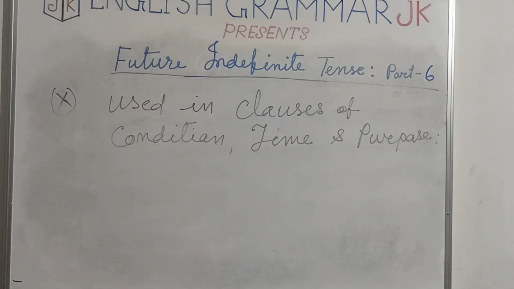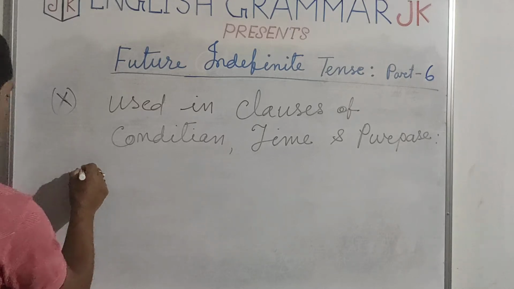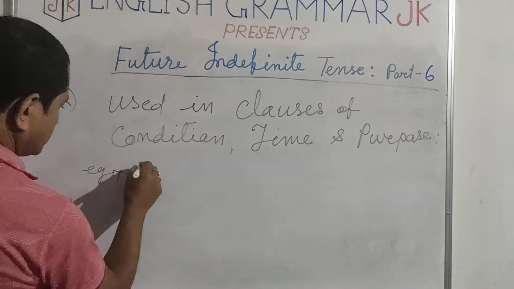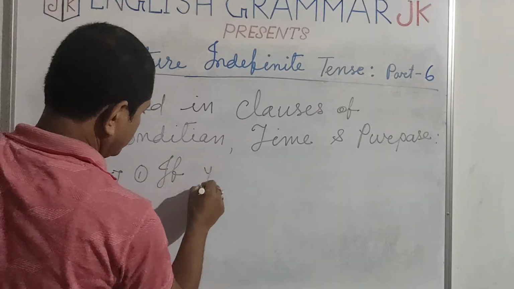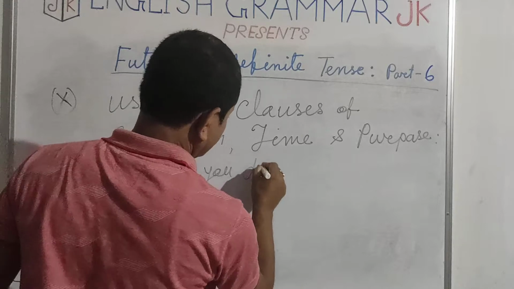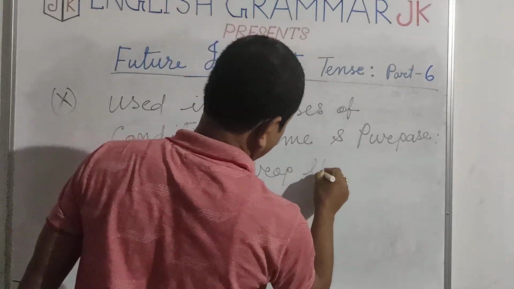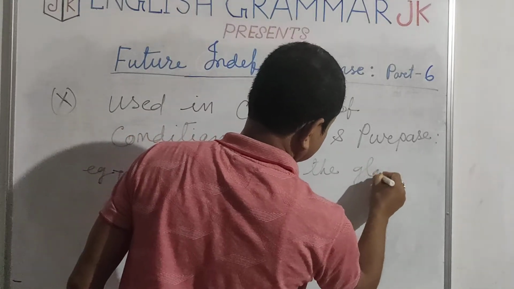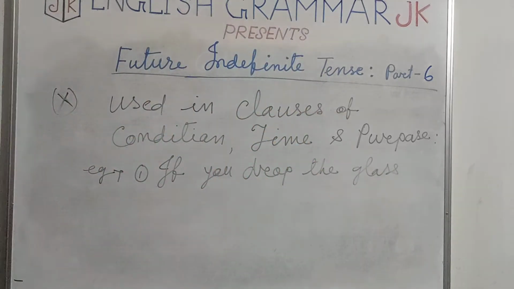And let us see how we can use this future indefinite tense in a clause. For example, number one, if you drop the glass,